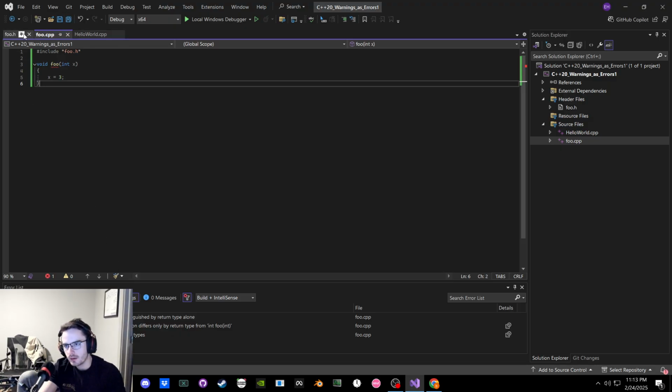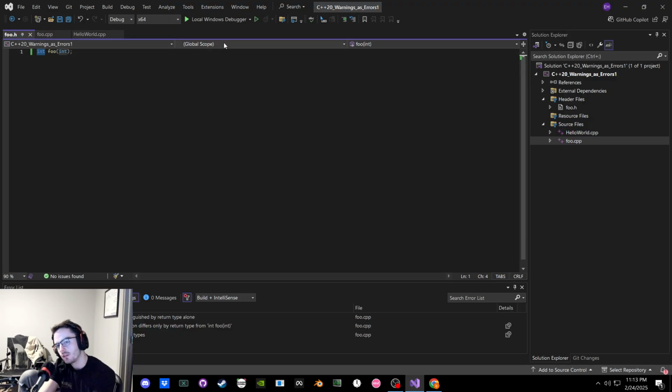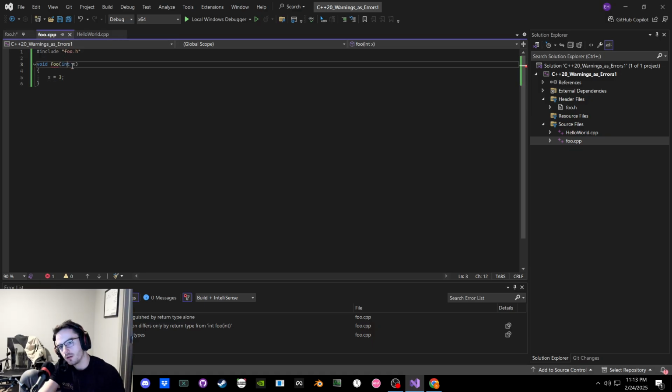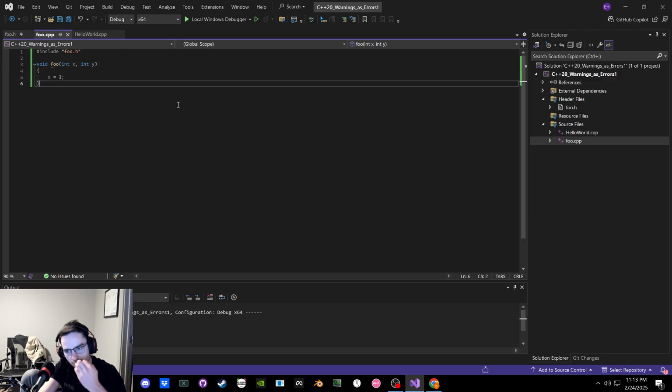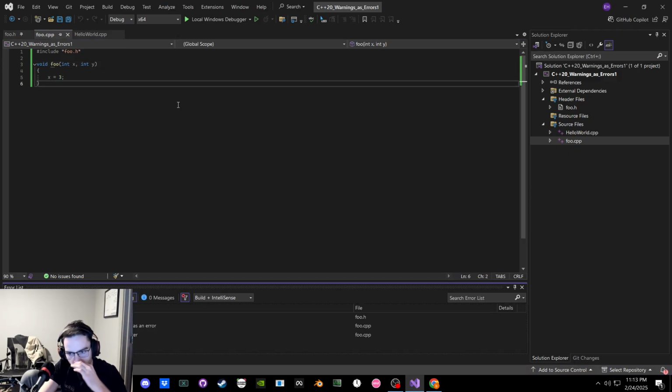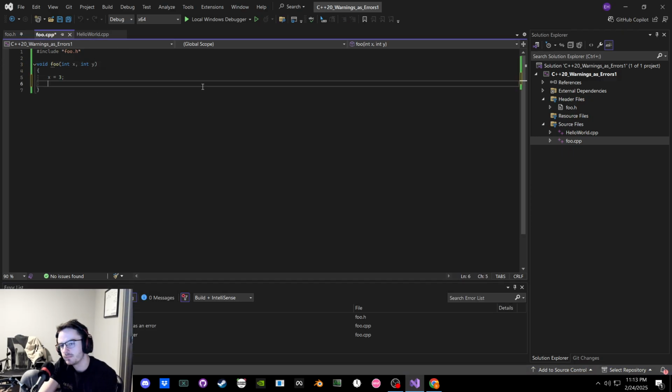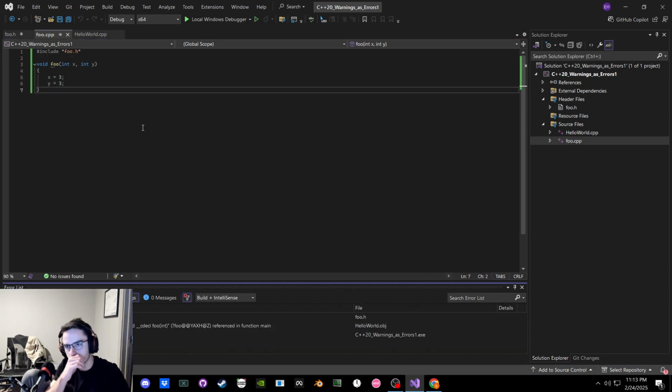Okay. But what if instead this is still void, but this included 2 parameters? Is it gonna complain because it's not using Y? Oh, wait, who's V?